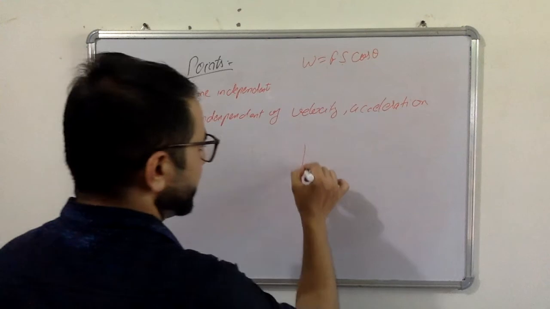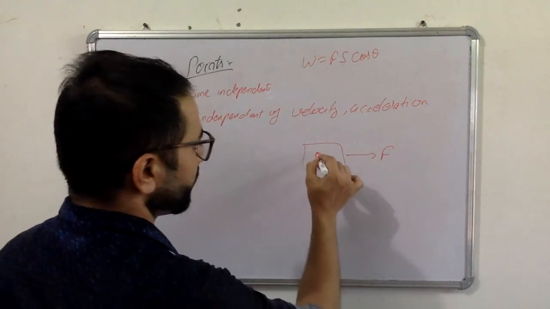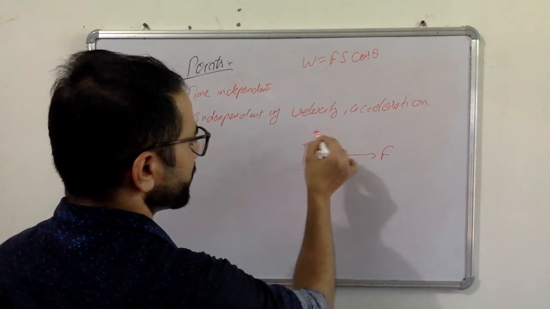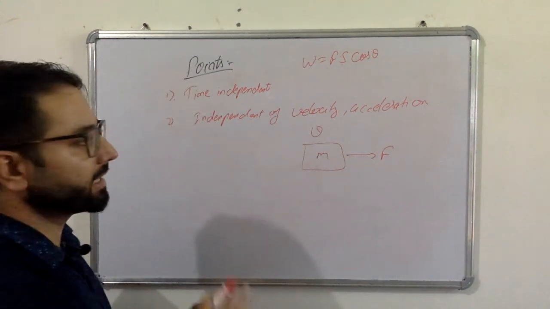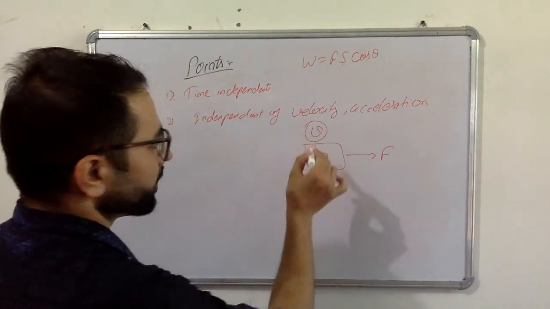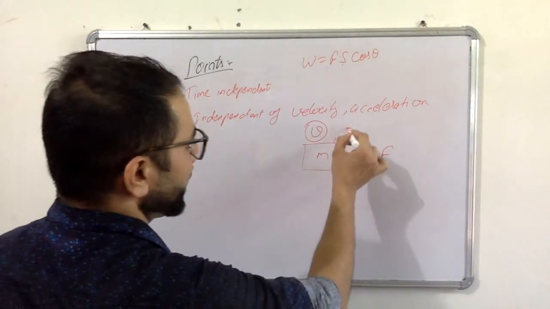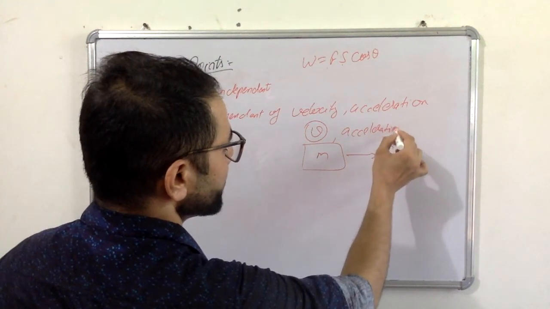Means, let's say a force is applied on a body of mass m, and let's say velocity of this body is v, then there is no dependency of work on this velocity component or acceleration component of the body.